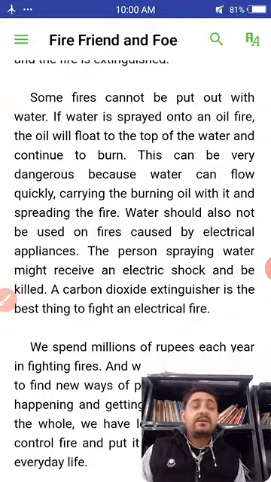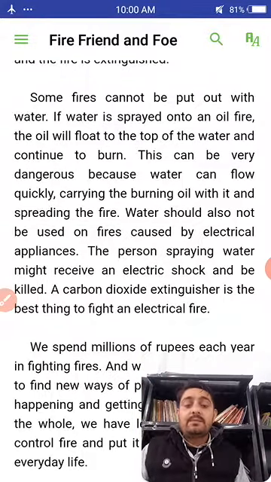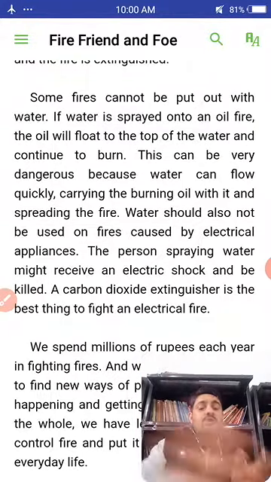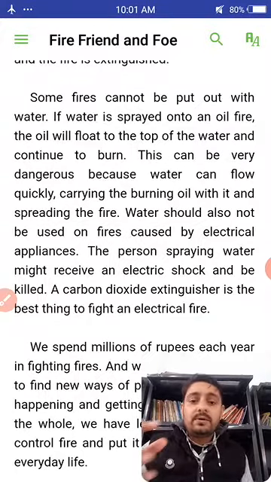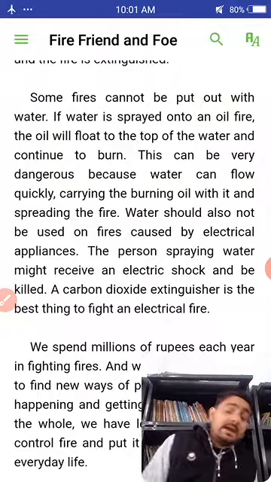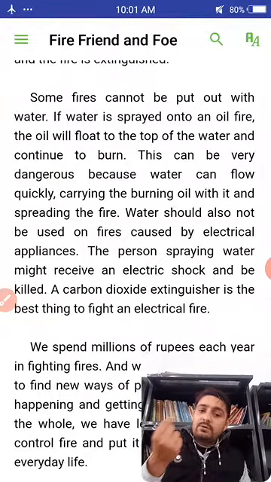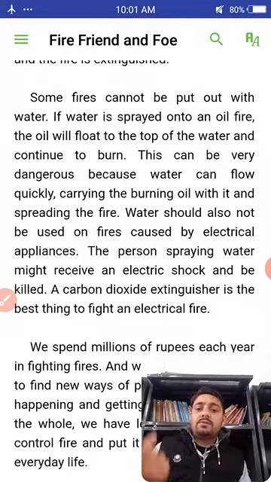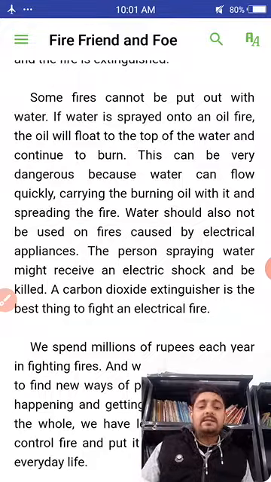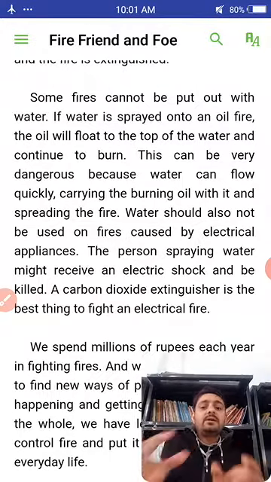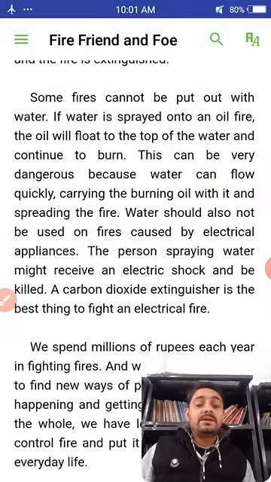The person who is spraying the water might receive an electric shock and may be killed also.